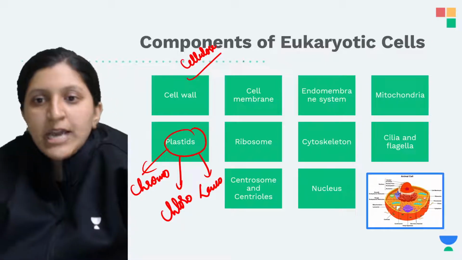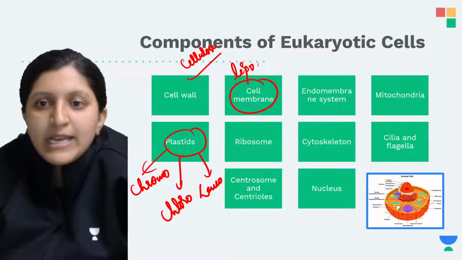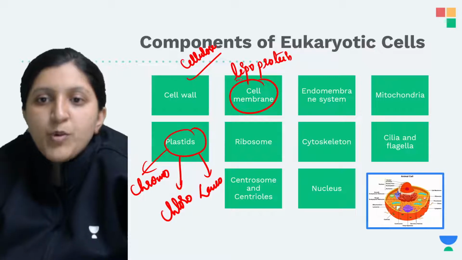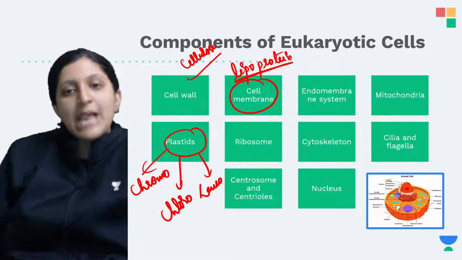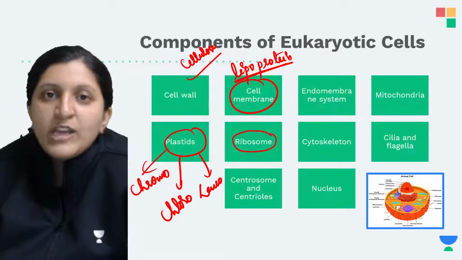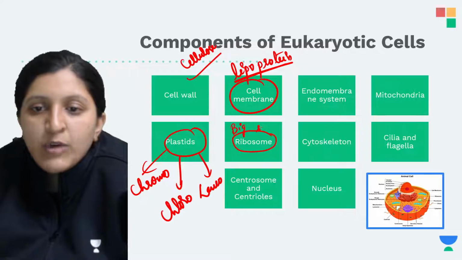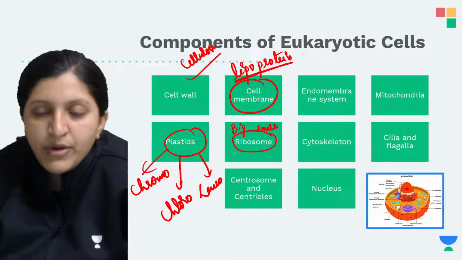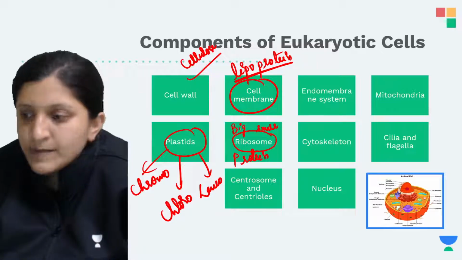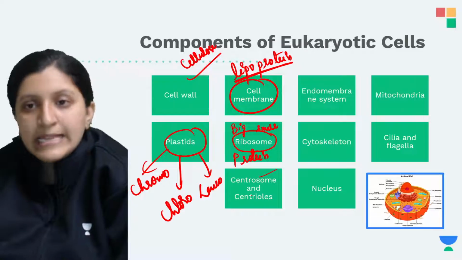So these are the three types. The cell membrane is basically a lipoprotein. It is made up of a lipid and a protein, so a lipoproteinaceous cell membrane will be there. Ribosomes, again, you can find two units there. One big ribosome unit and one small ribosome unit, which have a role in protein synthesis. Then the centrosome we haven't discussed yet, I'll discuss that.